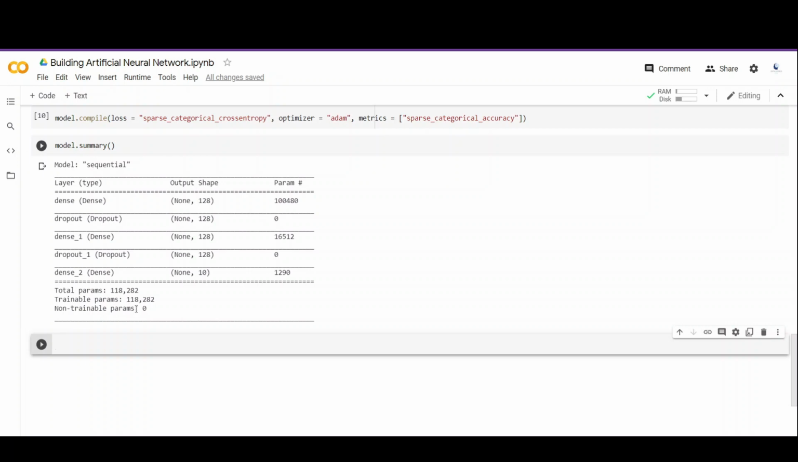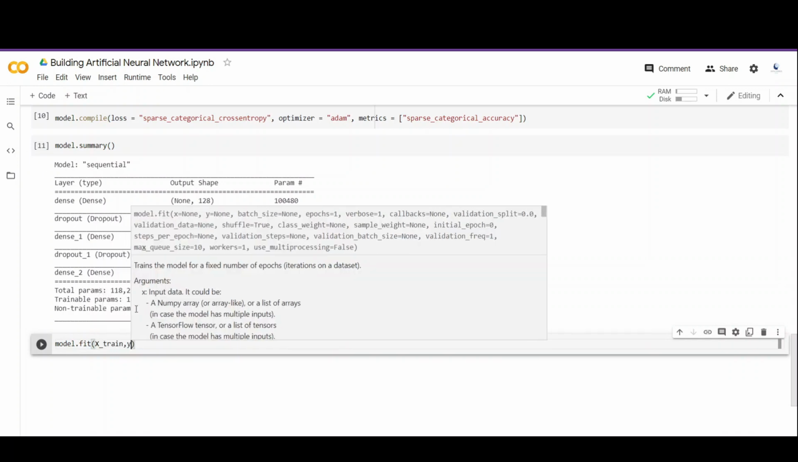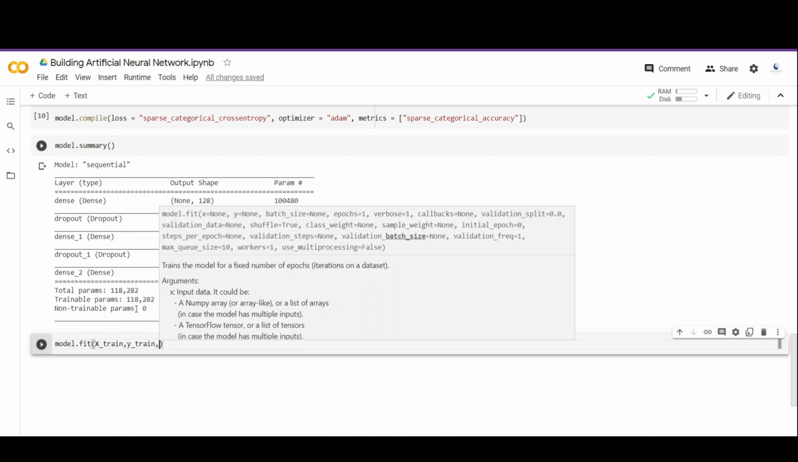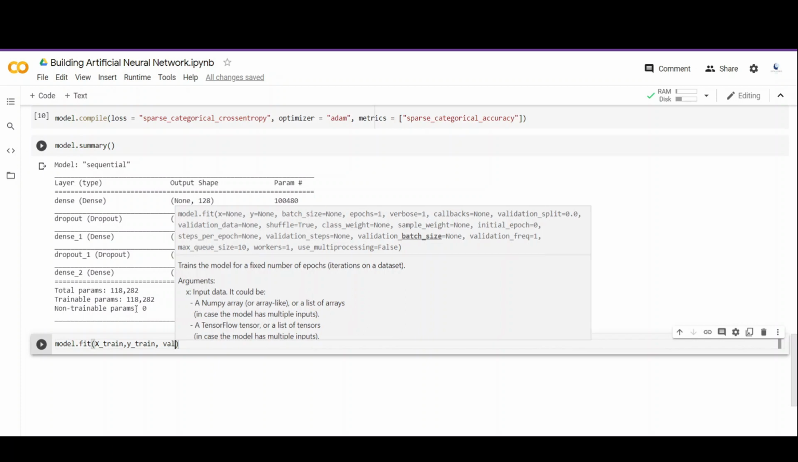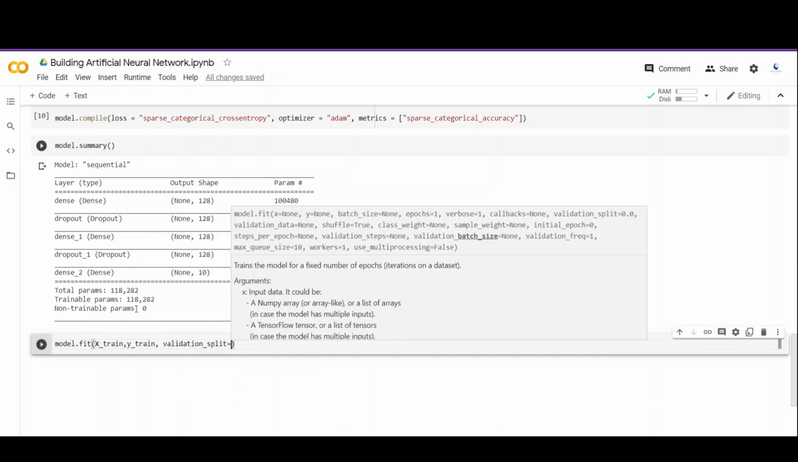So now we have built the model, we have compiled the model. Now it's time for us to fit this model on training data. So we call model.fit and we pass the training data and training labels. Next we pass the validation split. So this splits the training data further into training and validation during the training process. So we pass 0.3. That means 30% of the data is for validation.